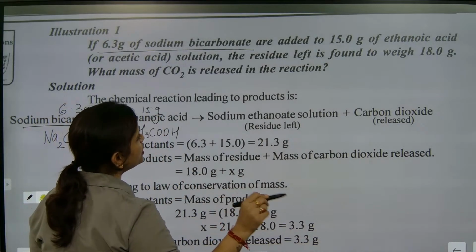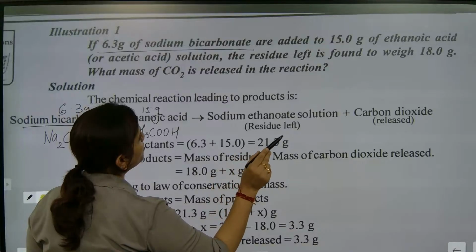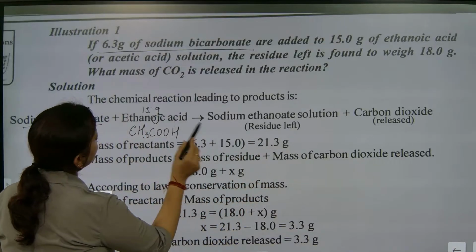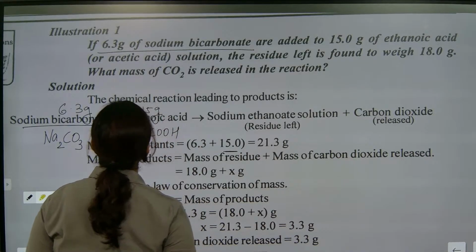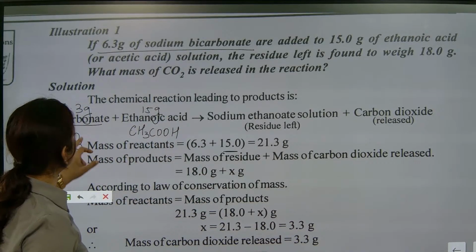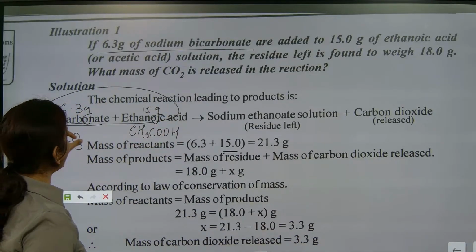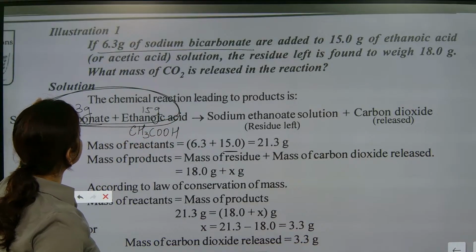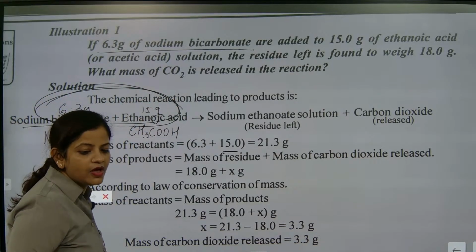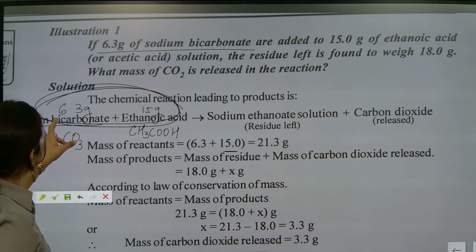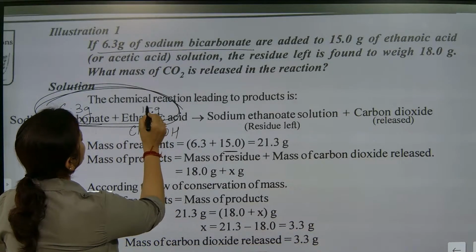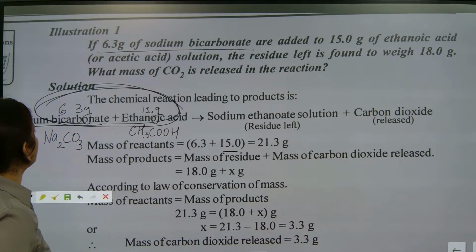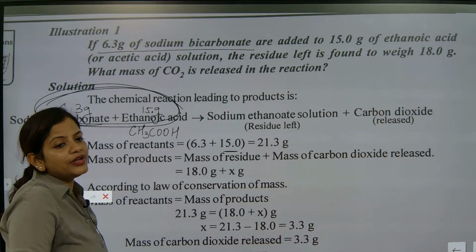The residue left is found to be 18 gram. What is the mass of this one? So carbon dioxide mass is what we need to find out. First we will take the reactant. Reactant mass is 6.3 plus 15, which is 21.3 gram.